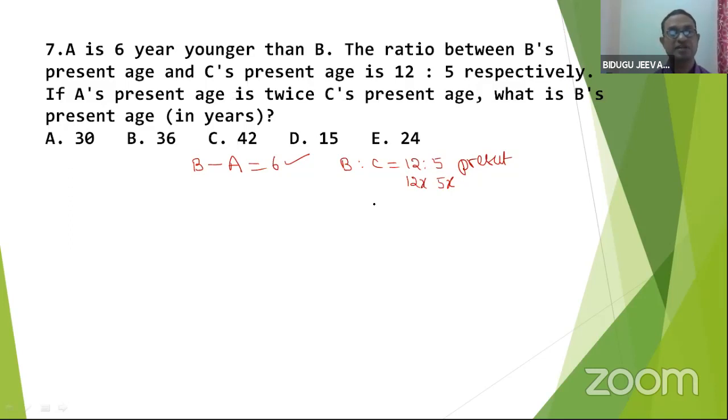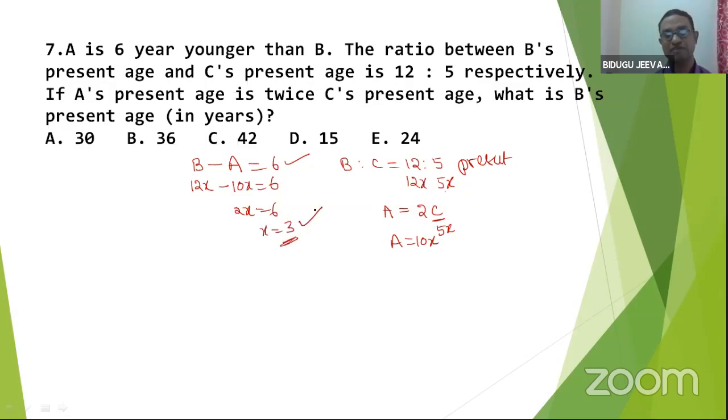Now here, A's present age is twice C's present age. Let me write: A value is twice of C value. If I substitute C as 5x, A value is nothing but 10x. Present age. Okay, so let me substitute here: B minus A is 12x minus 10x, which is equal to 6. 2x is equal to 6, x is equal to 3.